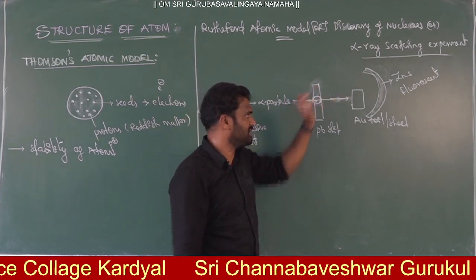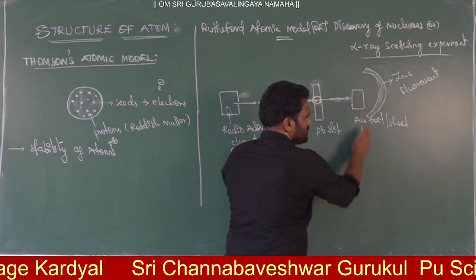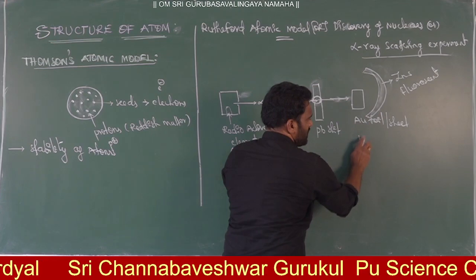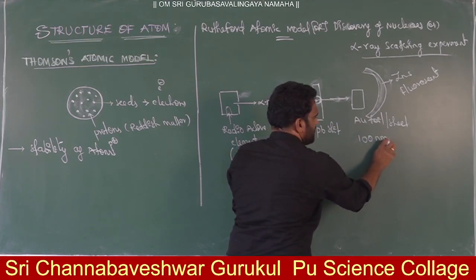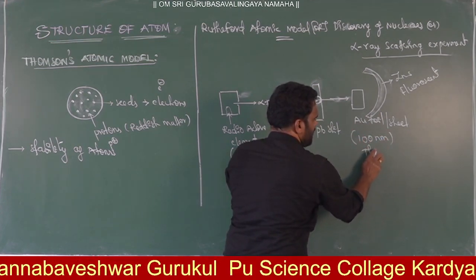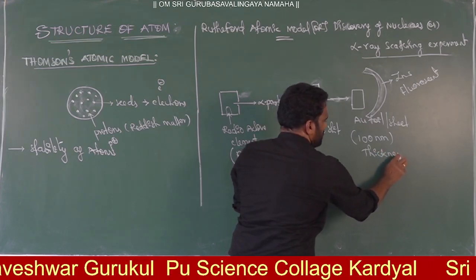Now these alpha particles we are passing through the gold foil. The thickness of this gold foil is 100 nanometers, which is very important.